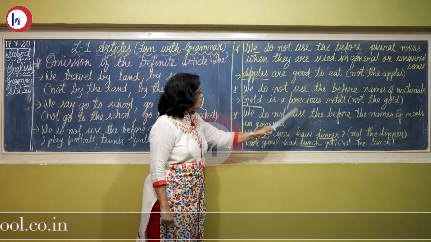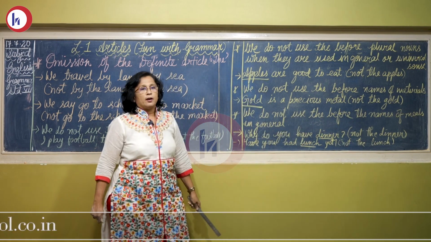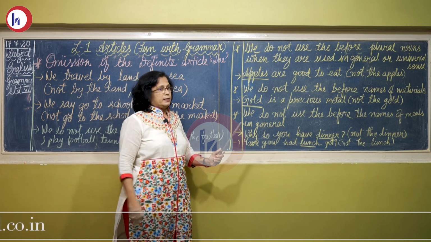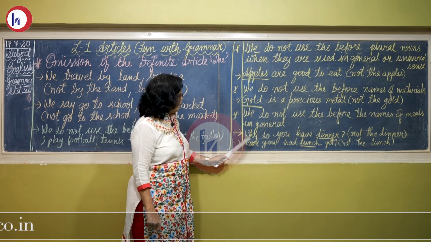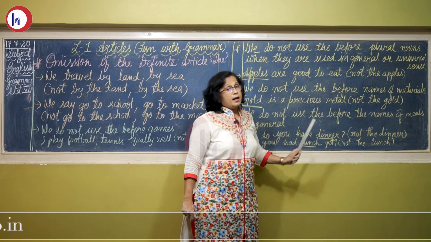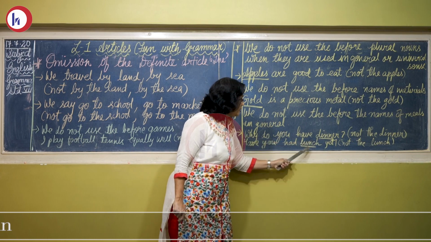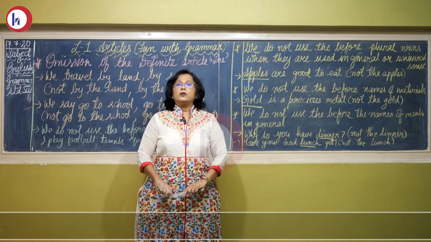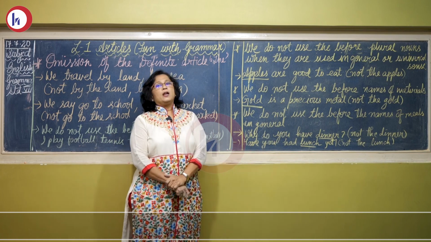Last, we do not use the before the names of meals in general. Meals means lunch, dinner, breakfast, brunch. These are the names of meals. Before that also, we do not write the. When do you have dinner? Here I have not written the dinner. Have you had lunch? Here also lunch and dinner are the names of meals. So before that also we cannot use the. We can omit the.